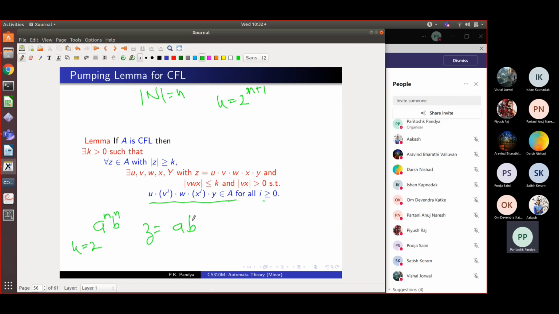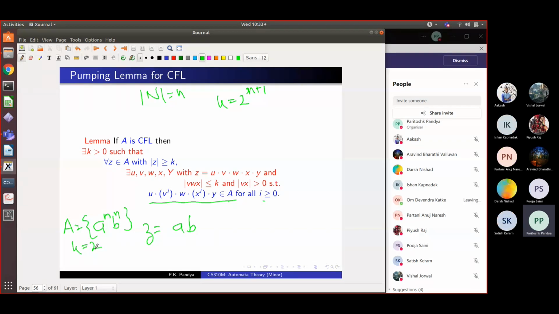So can somebody break this z for me into these 5 parts? My language is a raised to n, b raised to n, and I claim that for this context-free language, there exists a constant k, which is 2, such that every long string in the language can be pumped. So I take this long string AB, which is in the language. Now how do I break it into 5 parts?